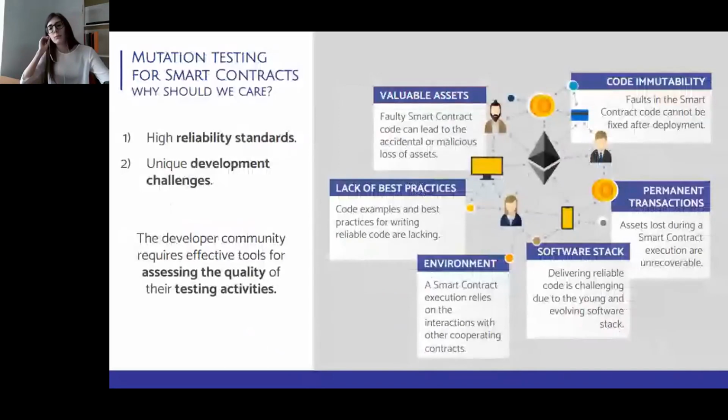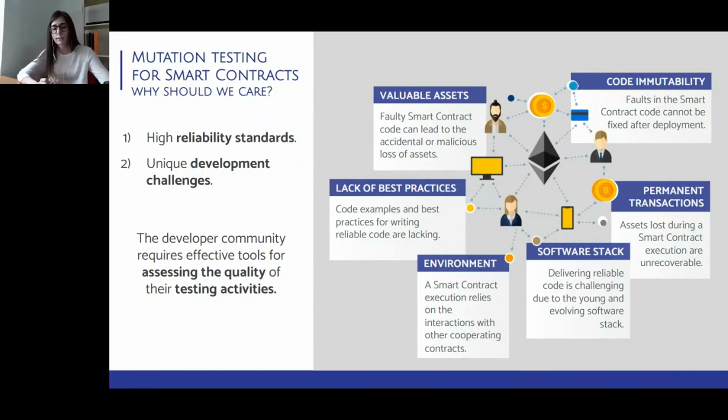A mutation testing approach can be particularly relevant in the context of blockchain development. In fact, smart contracts are programs that must comply with very high reliability standards because the underlying execution model does not allow reverting any faulty or malicious transaction. Moreover, some reviews show that smart contract developers find it particularly challenging to deliver safe smart contract code.